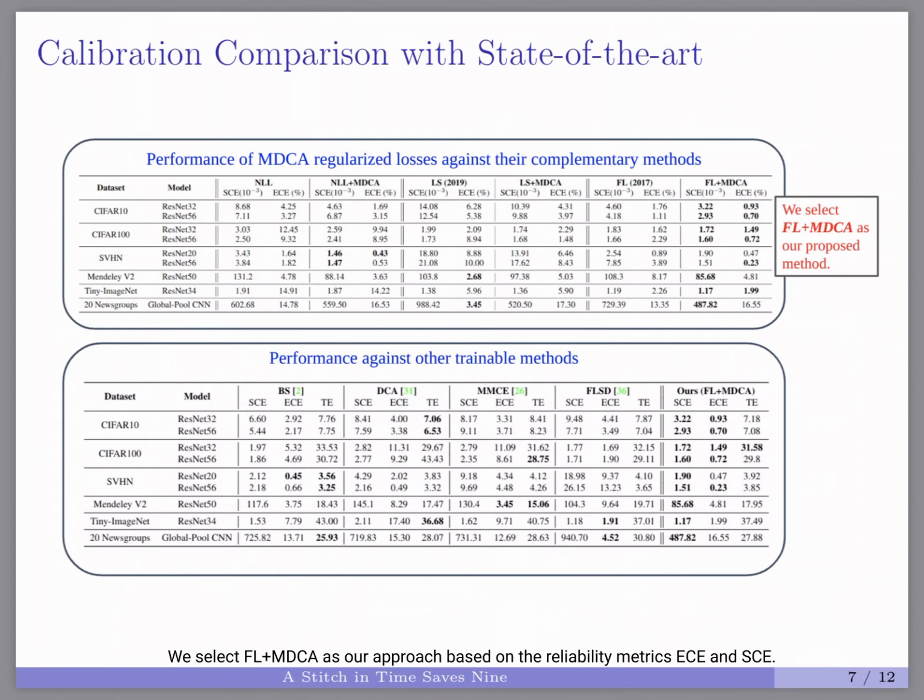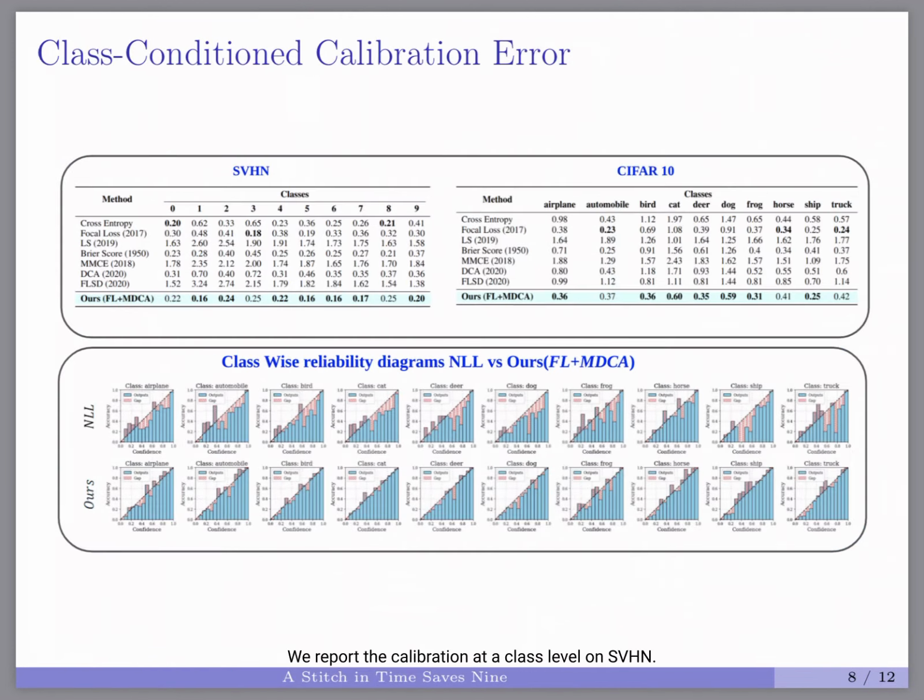We validate our technique by performing experiments on benchmark datasets and diverse feature extractors. We select FL plus MDCA as our approach based on the reliability metrics ECE and SCE. The table below shows the approach exhibits the least calibration error. We report the calibration at a class level on SVHN. Our method gives the best scores for all but 3 out of 10 classes, where it is the second best.